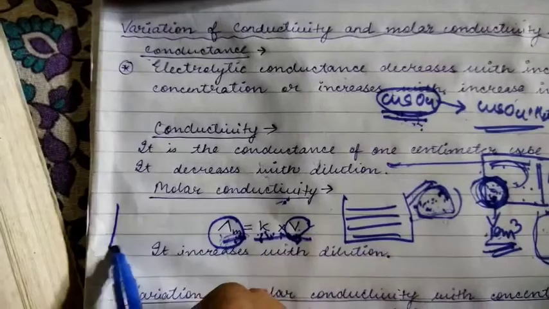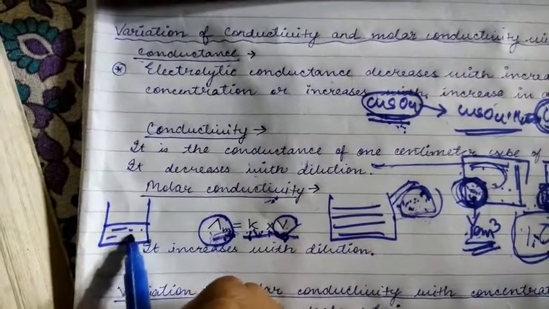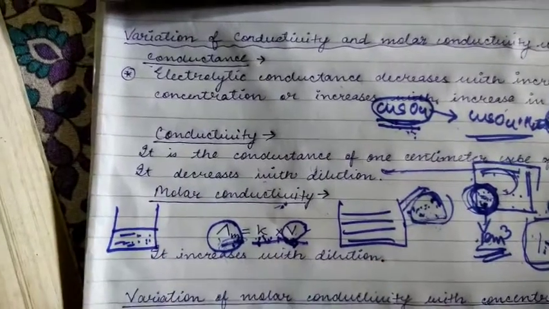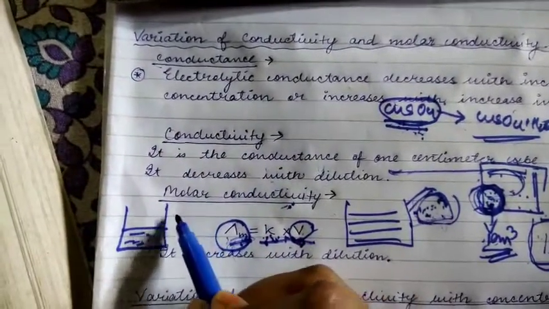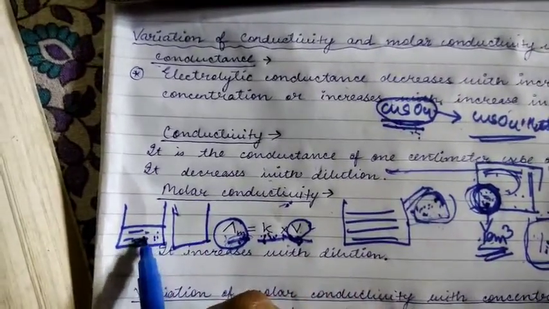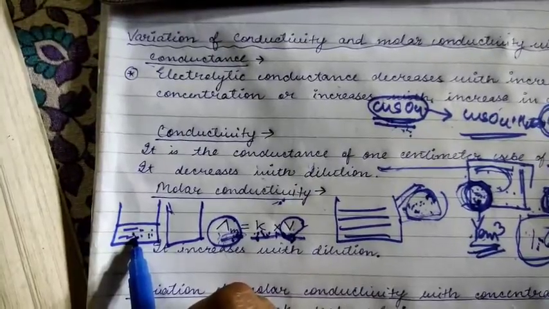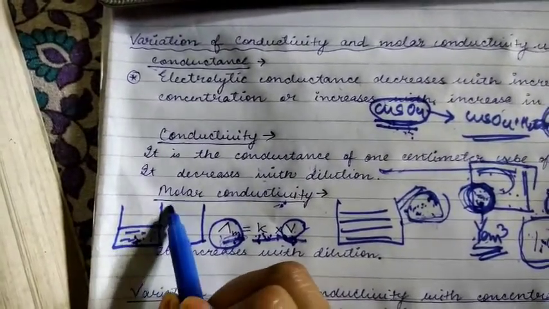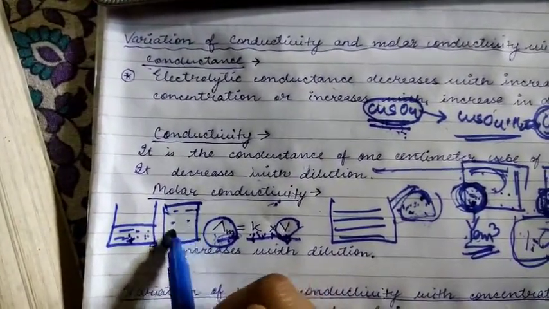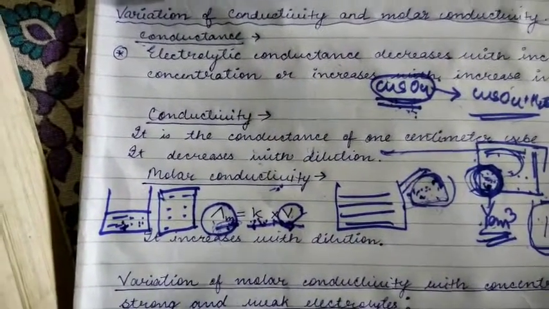Suppose in a beaker this is the electrolytic solution, and in another beaker we take the same amount. In this beaker you will get conductivity as well as volume, right? But whenever we increase the volume, whenever we add more water, whenever we dilute it, what will happen?